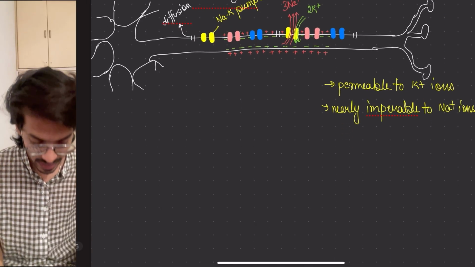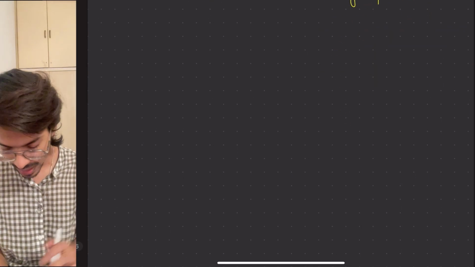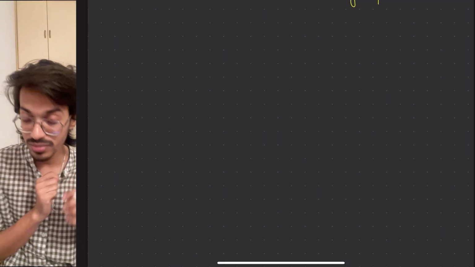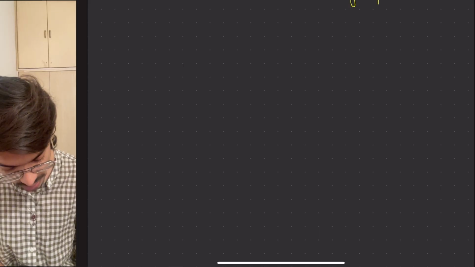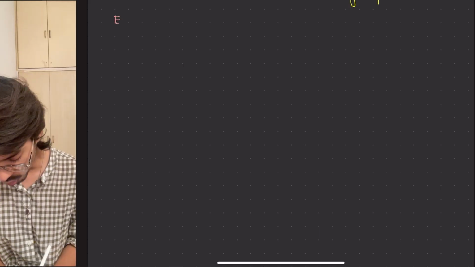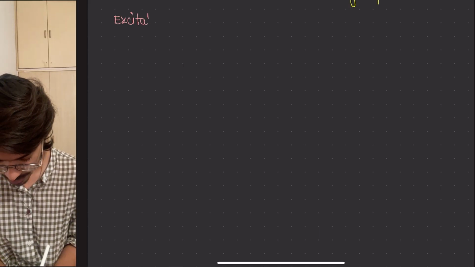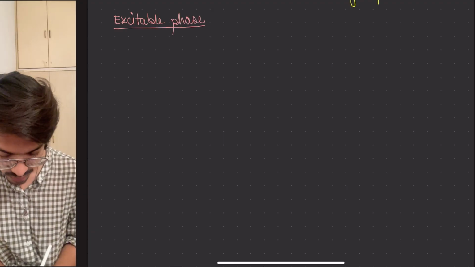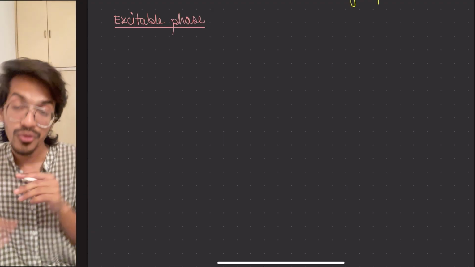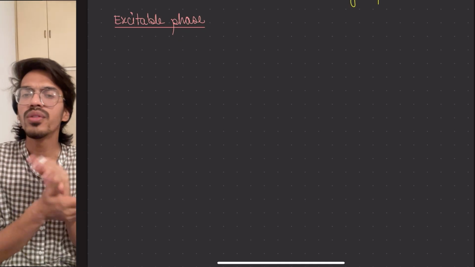Moving on to the next thing. What is the next thing? What will happen when there is excitation? It means when the stimulus comes, when the pinching starts. So this pinching thing is called what? It is called the excitable state or phase. During the excitable phase, this neuron will change.